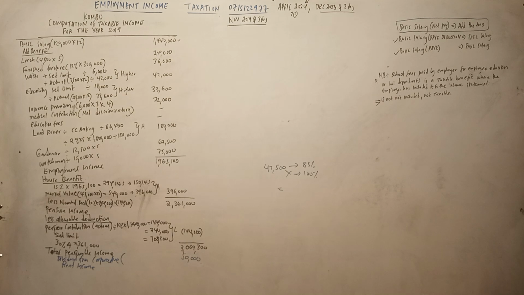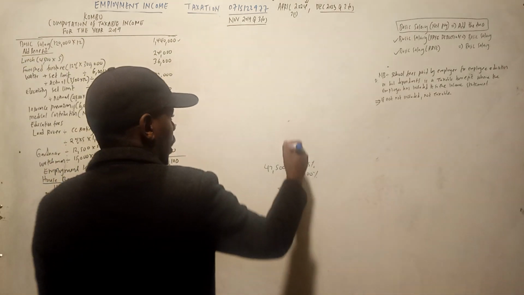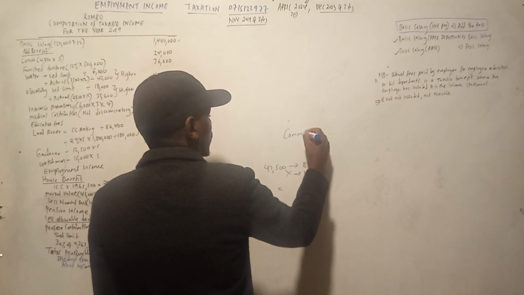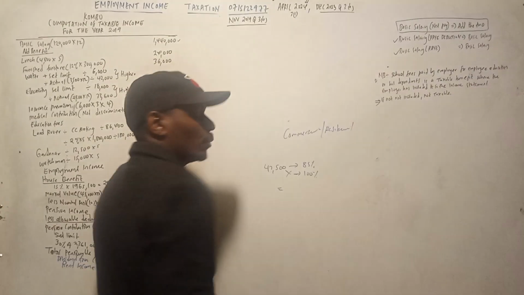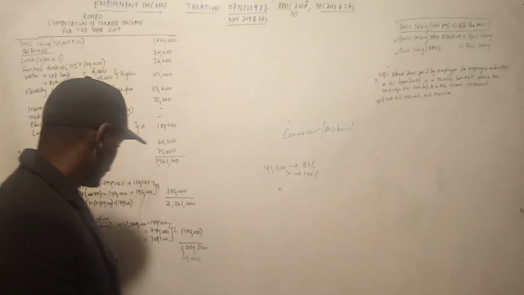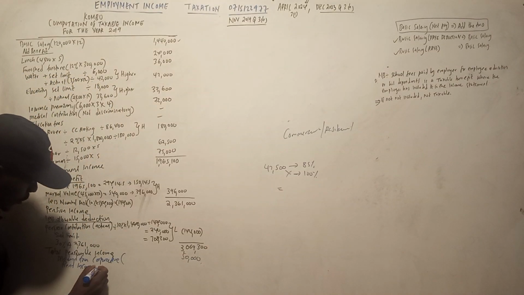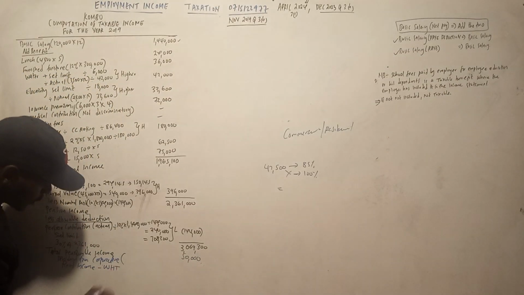It is what? I invested in rental income and earned a rental income of 72,000 after deducting the following expenditure. Now because hatujaambiwa kama ni commercial ama ni residential, commercial or residential, we are going to assume the withholding tax is final.